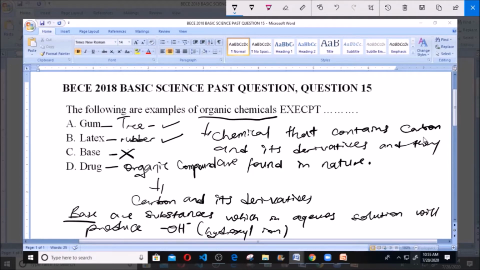And for my question, we have to pick, out of these options, the one that is not an organic chemical, and that is base. C is our answer. Base is not an organic chemical.